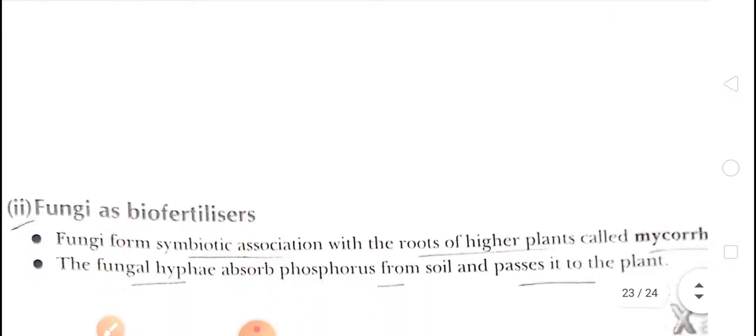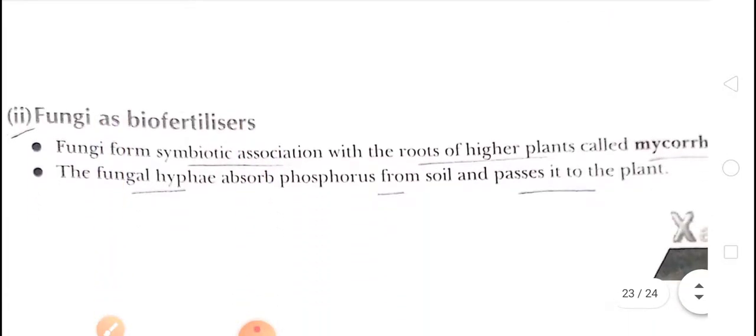Next, fungi as biofertilizer. Fungi form a symbiotic association with the roots of higher plants called mycorrhiza.